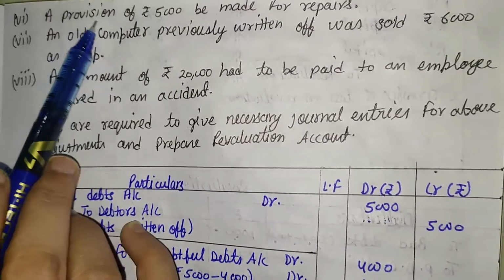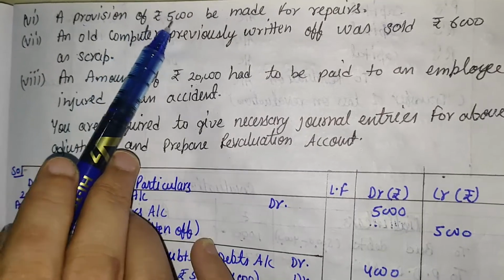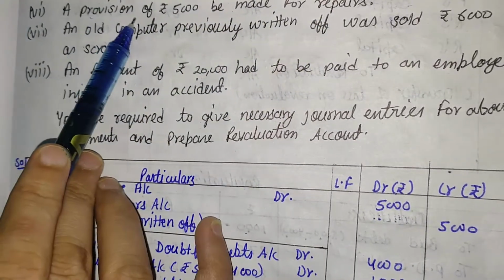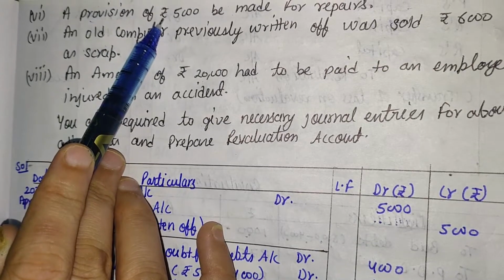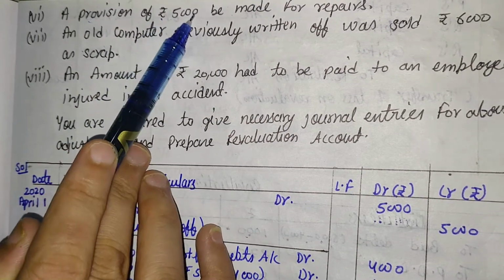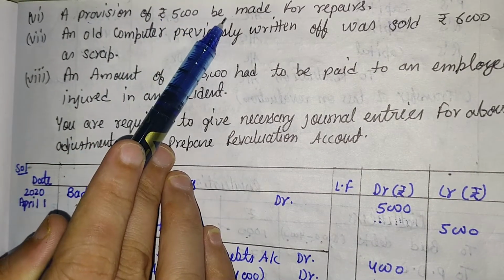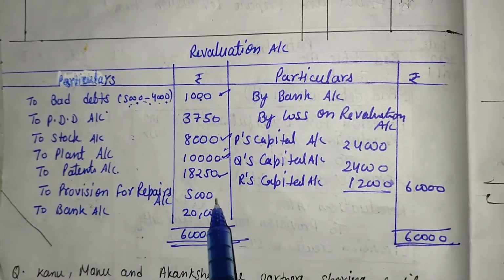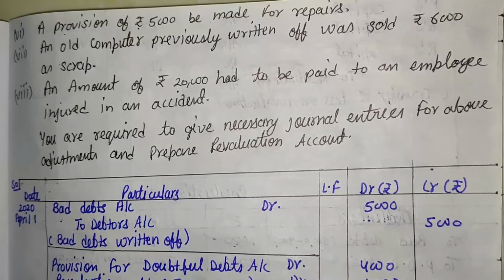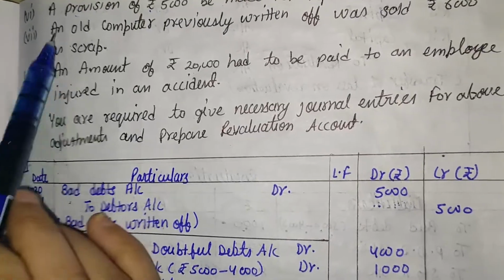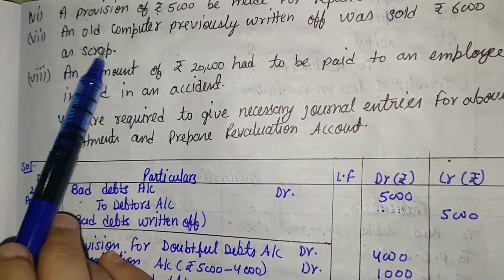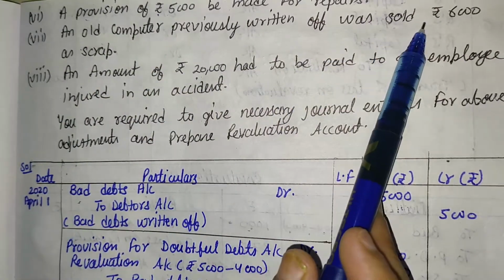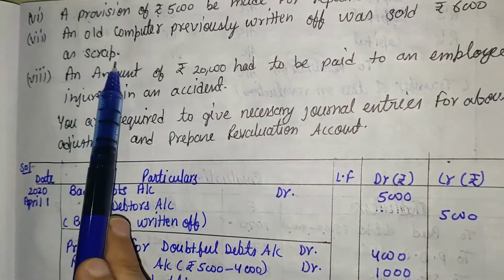Now the next information is a provision of 5,000 to be made for repairs. It is also one type of liability. So that will be mentioned on the debit side of the revaluation account. Here it is to provision for repairs account by rupees 5,000. One more piece of information is that an old computer previously written off was sold for 6,000 as scrap.